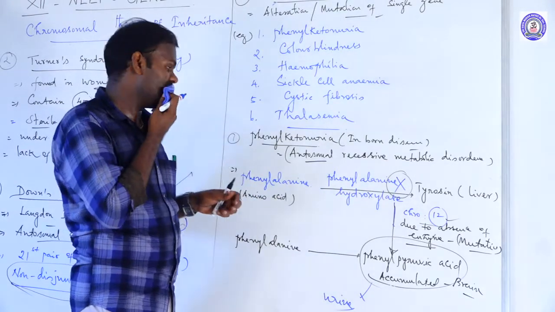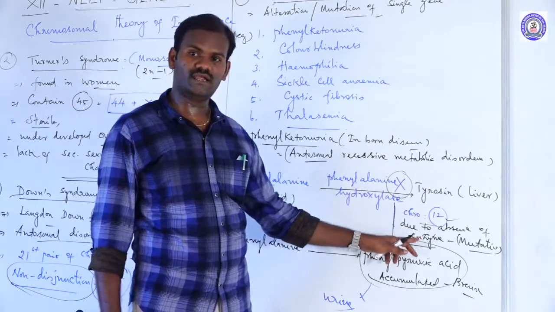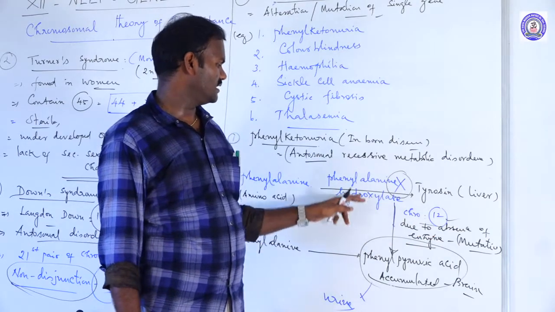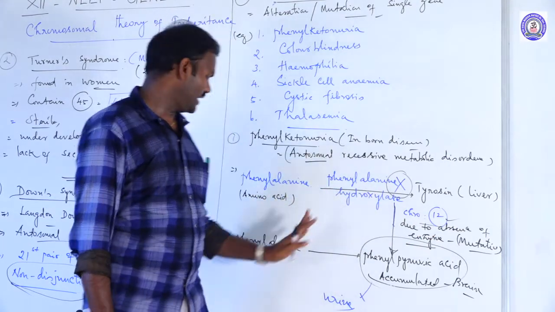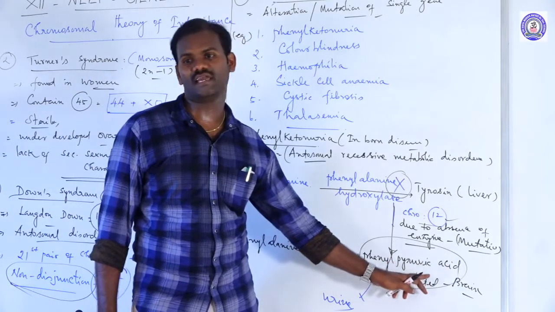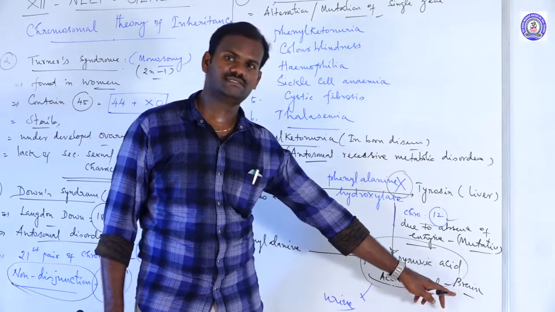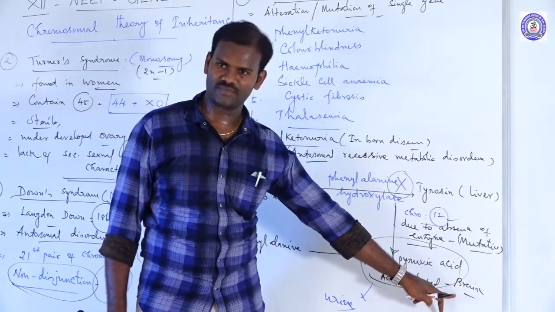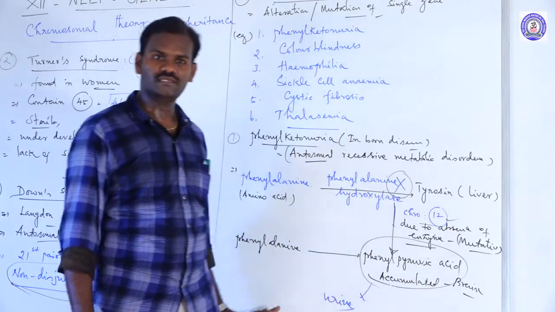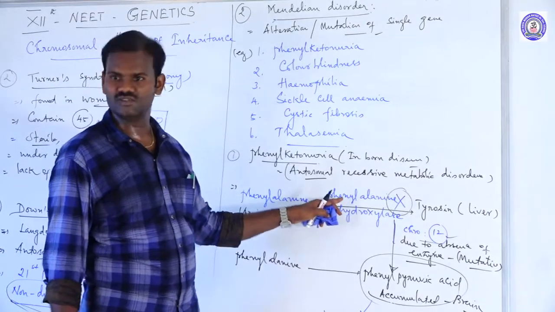Due to the absence of this enzyme, because the gene at chromosome 12 gets mutated, there is failure of secretion of this enzyme. That is why phenylalanine is converted into phenylpyruvic acid, which accumulates in the brain cells, damaging the brain and causing mental retardation, and is also lost along with the urine. So this disorder is called phenylketonuria. It is a gene disorder.